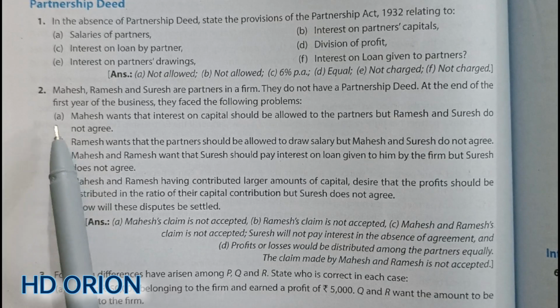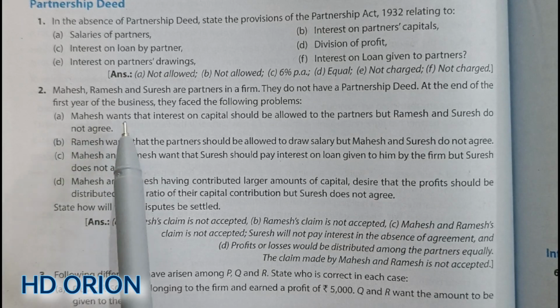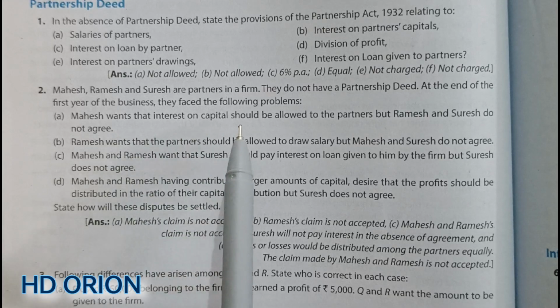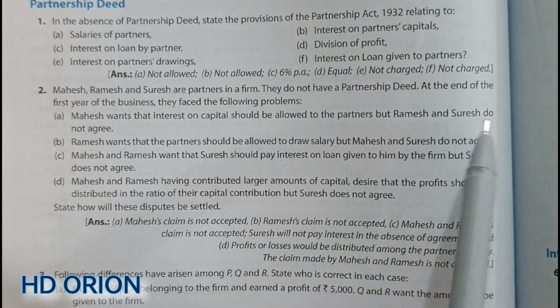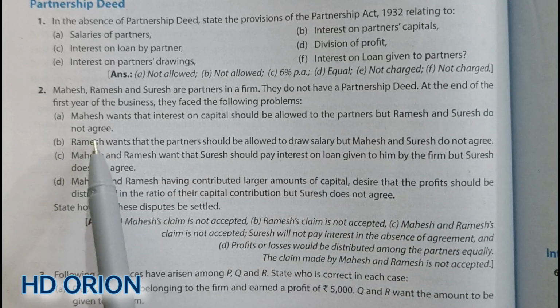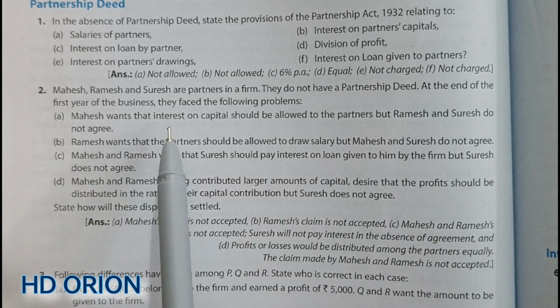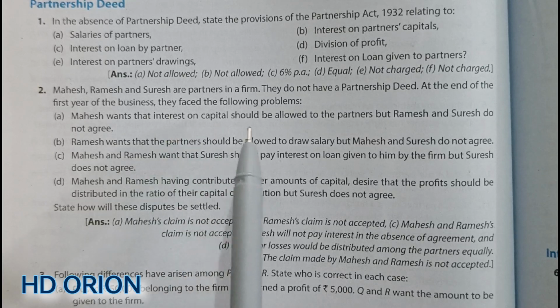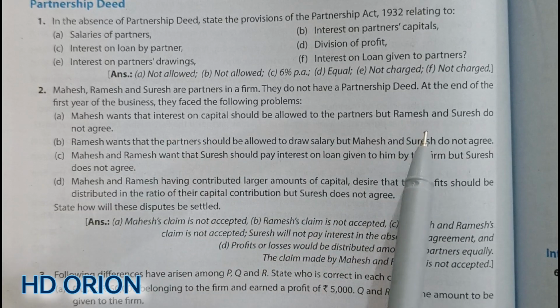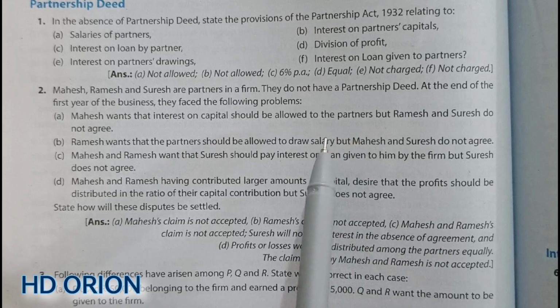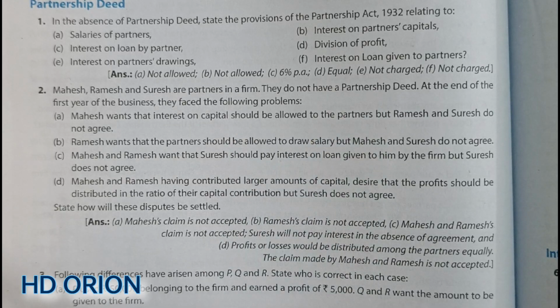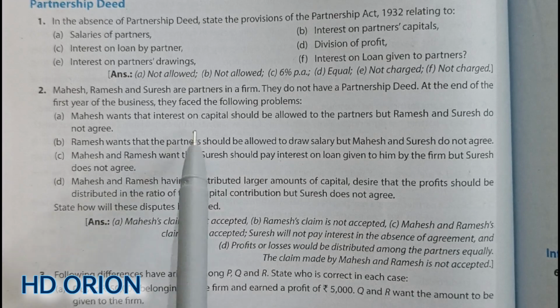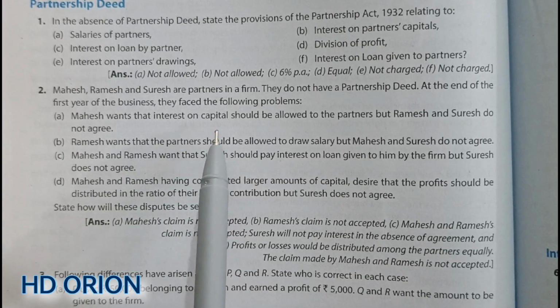So the conditions here are: point A, Mahesh wants that interest on capital should be allowed to the partners, but Ramesh and Suresh do not agree. Now, one of the partners is expecting interest on capital, but the remaining two partners are refusing to accept it. And there is no partnership deed also. So as per Partnership Act 1932, no interest on capital will be granted to the partners.